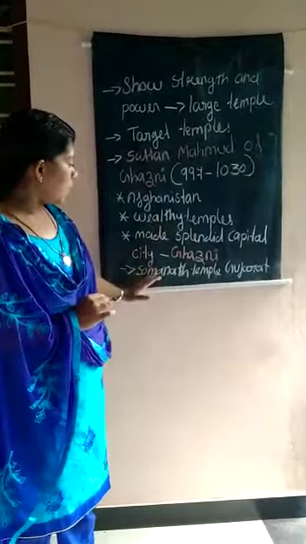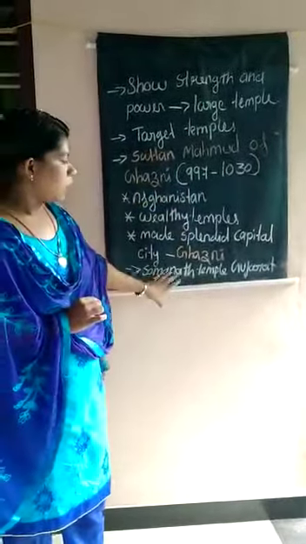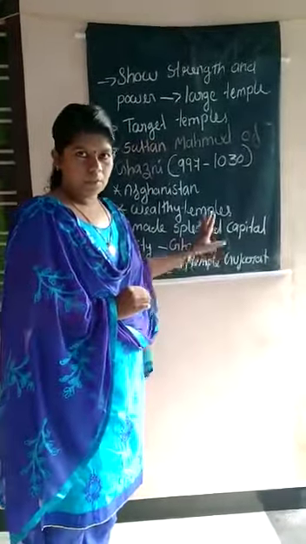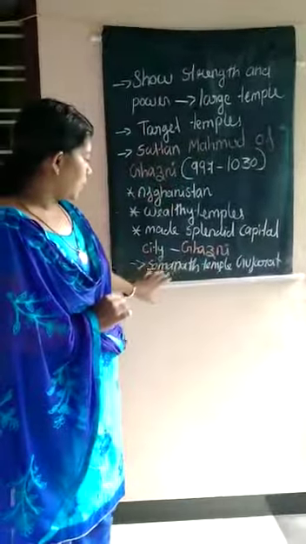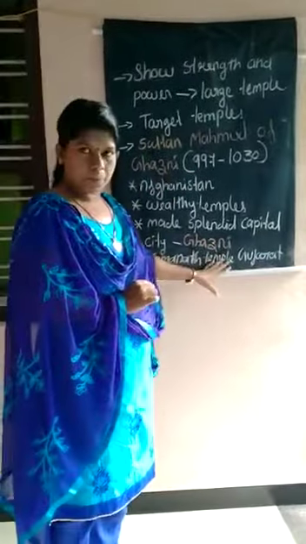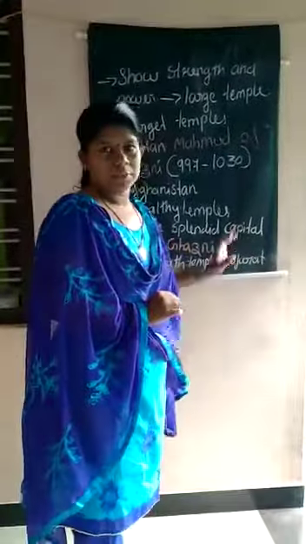The main temple attacked by Sultan Mahmud of Ghazni is the Somnath temple, which is located in Gujarat.